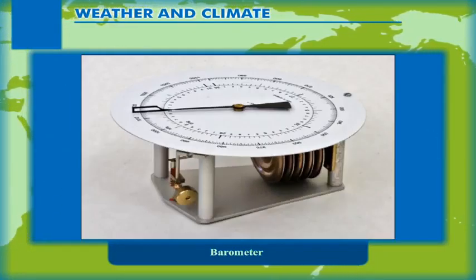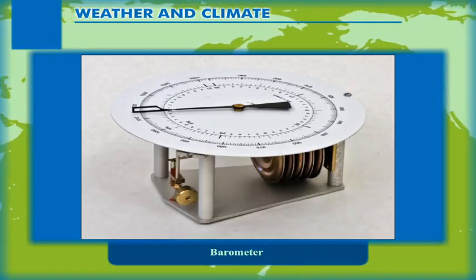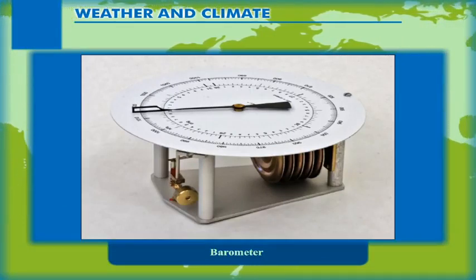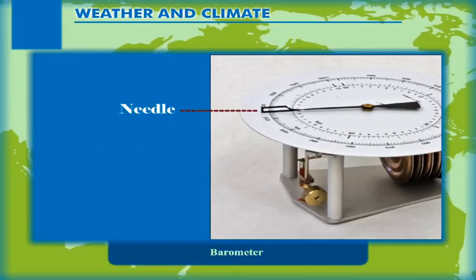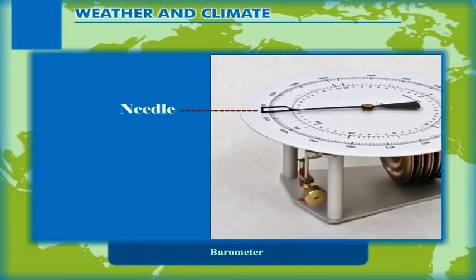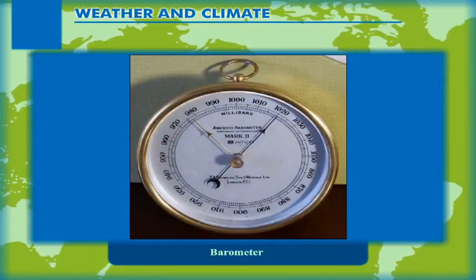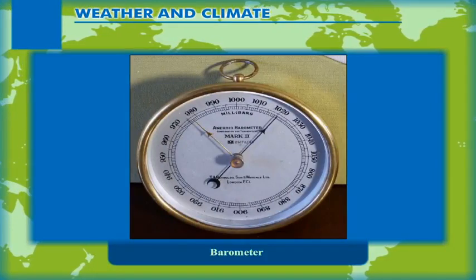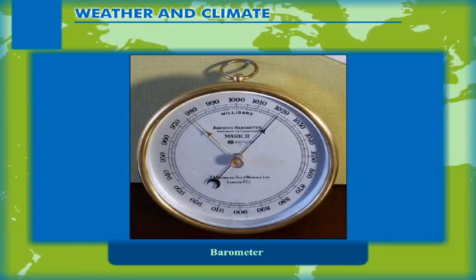The lid of the box is flexible. It moves inwards due to an increase in air pressure and springs out when the pressure decreases. An indicator needle fixed on the box gives the pressure reading. It is easily portable. Unlike the mercury barometer, it can be carried for outdoor use.